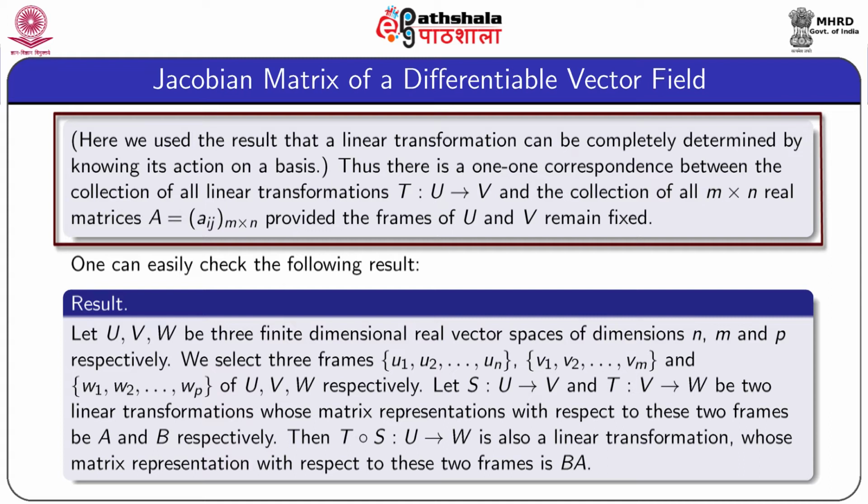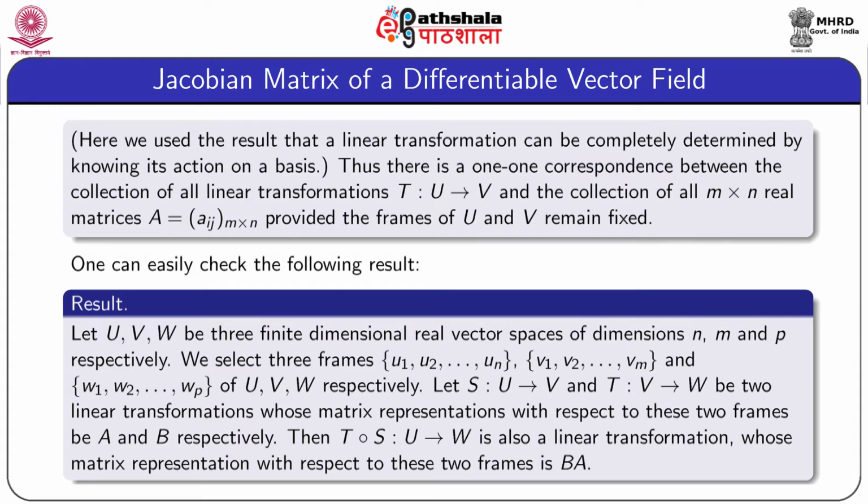Thus, we find that there is a 1-1 correspondence between the collection of all linear transformations T from U to V and the collection of all m by n real matrices A, provided the frames of U and V remain fixed.